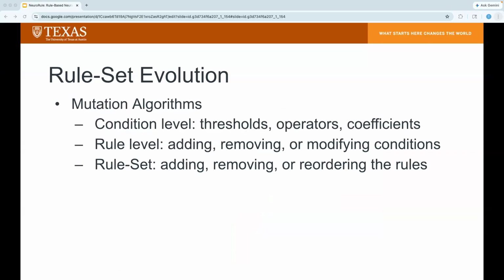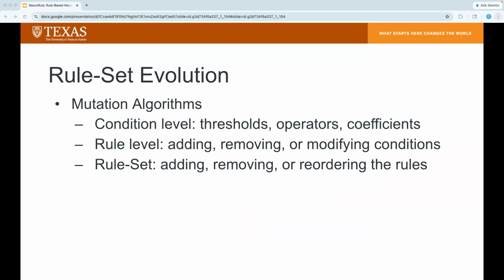So mutation algorithms apply changes at different granularities within a rule set. So there are 3 levels of mutations possible. At the condition level, mutations consist of changes in the feature threshold, relational operators, and linear coefficients. At the rule level, mutations consist of adding, removing, or modifying specific combinations of the conditions.